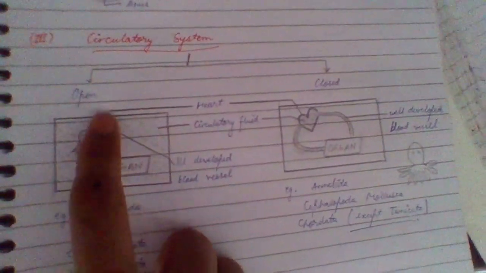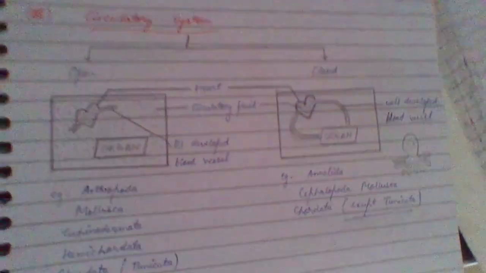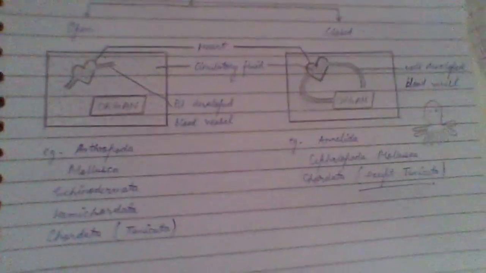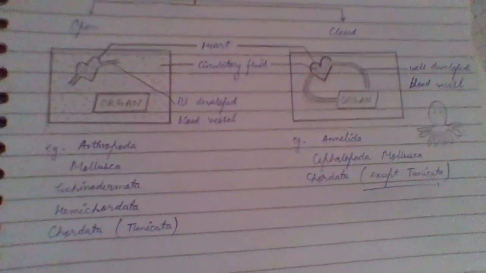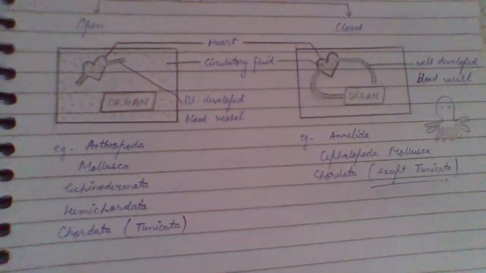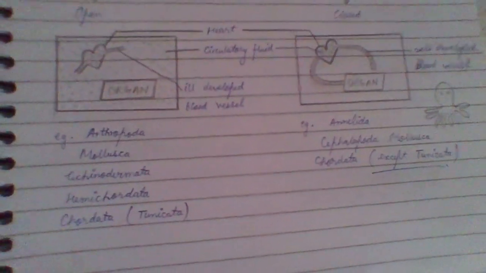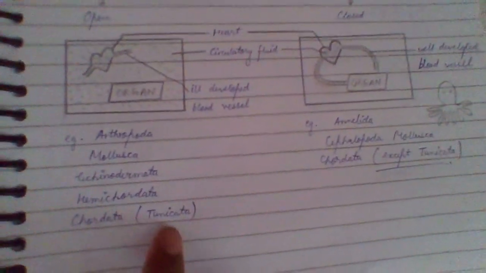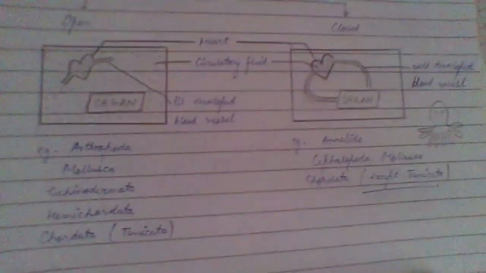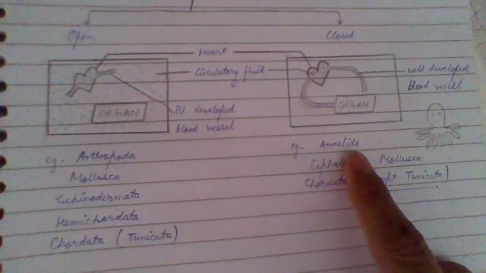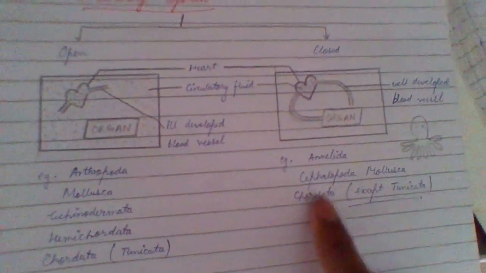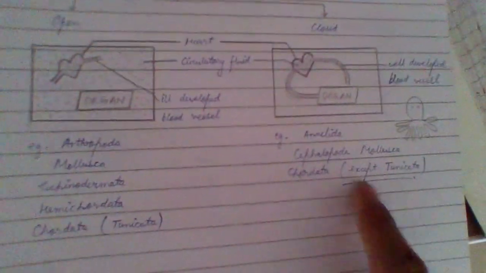For the open circulatory system, examples are Arthropoda, Mollusca, Echinodermata, Hemichordata, and Chordata, where it includes only Tunicata, not all the organisms of Chordata. Similarly, for closed, examples are Annelida, Cephalopoda of Mollusca, and Chordata, where all Chordates except Tunicata.